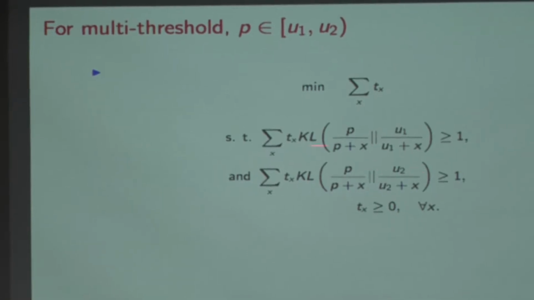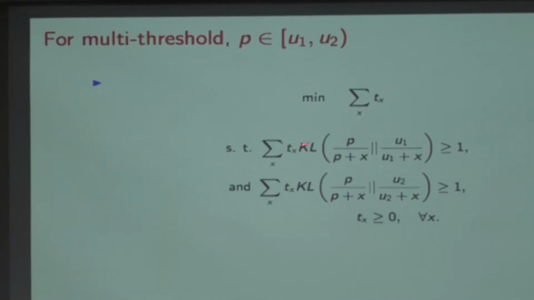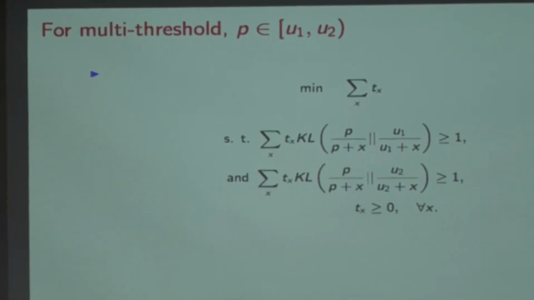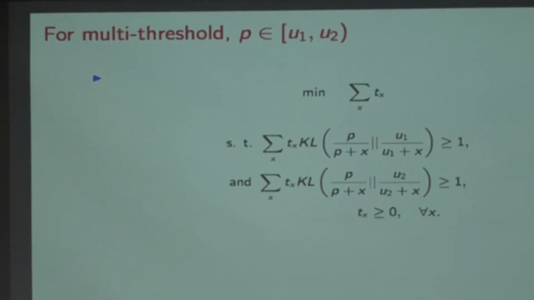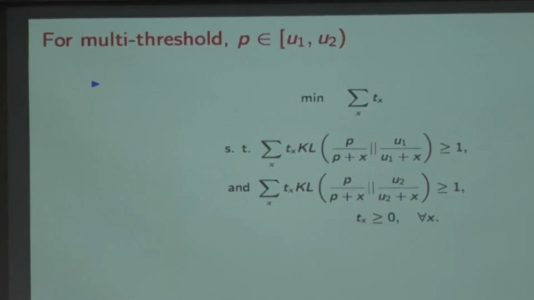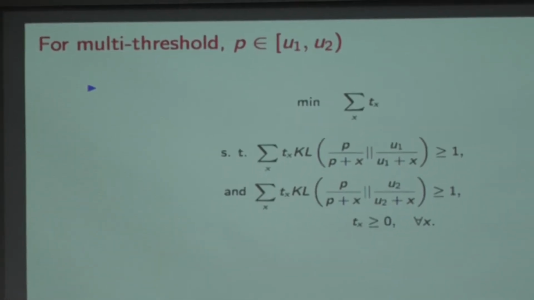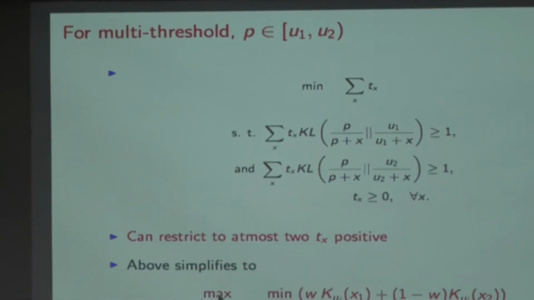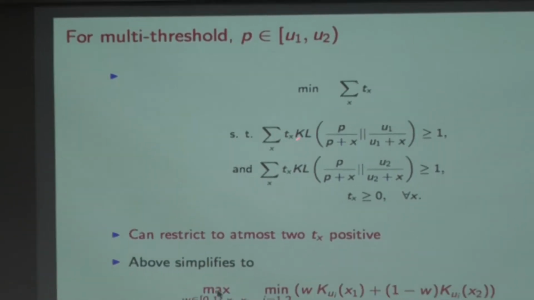What that also means, if you understand linear programming, is that only two t's need to be positive. If I have two constraints, my optimal solution needs only two variables to be positive. All the others can be 0. That's just a standard fact in linear programming. So I can restrict to at most two t of x's positive. And now I can do the same trick which I did earlier.